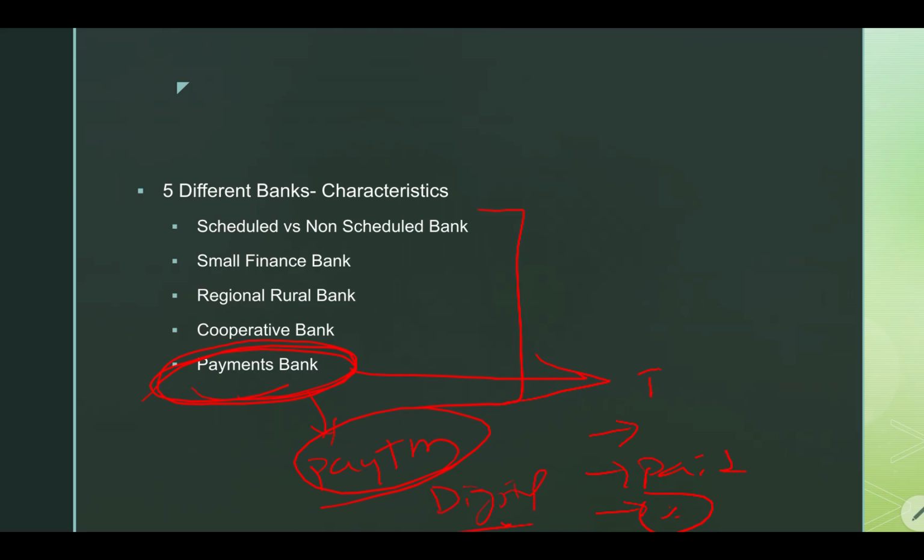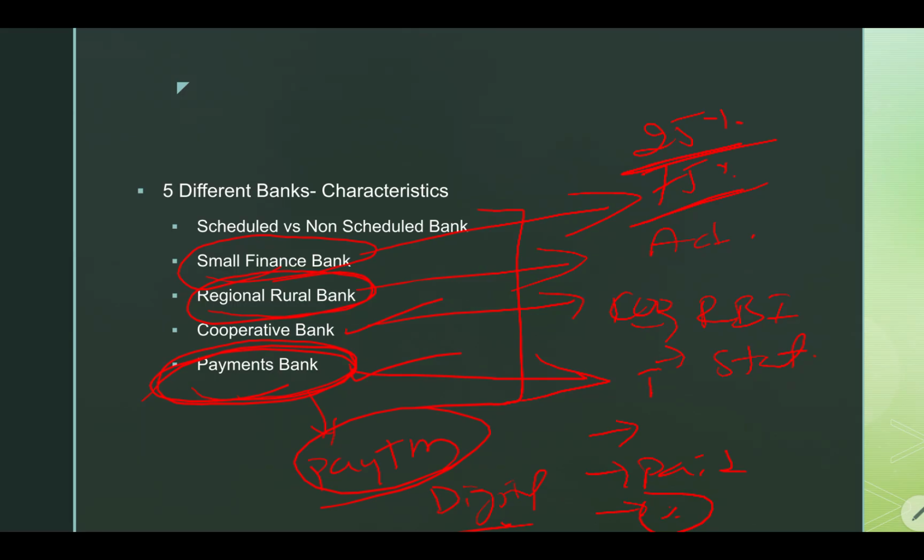One should have an idea about the characteristics of cooperative banks, like who will regulate them, either RBI or the state government. And one should have an idea about regional rural banks, established under the Regional Rural Bank Act. What are the special characteristics of small finance banks? Like 75% of their capital should be invested in priority sector lending, and 25% of their branches should be in rural areas.